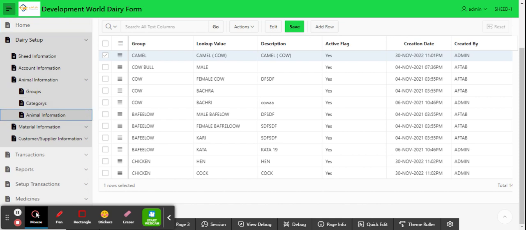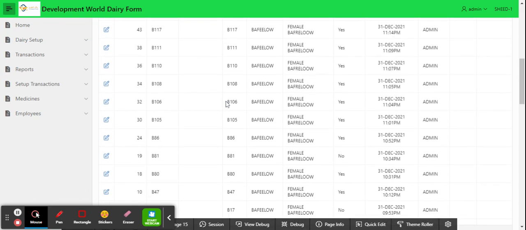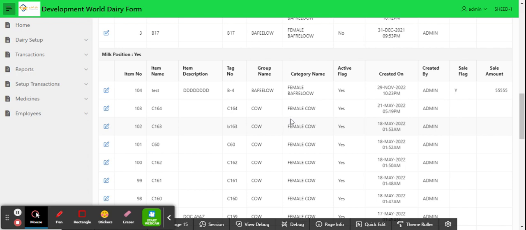Right now, we have only discussed the animals which give us milk only, and we will see the animal information and the detailed animal information. Also, we see the milk position. These are the animals available, and these animals belong to the group which gives us milk.